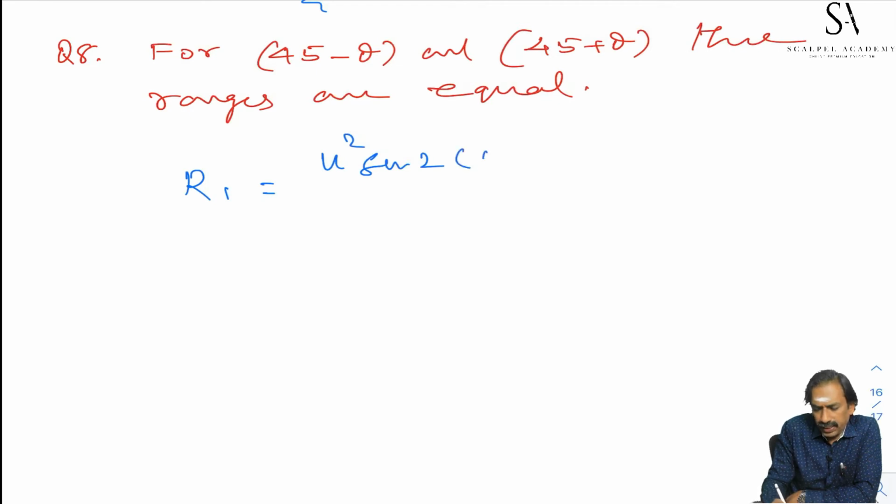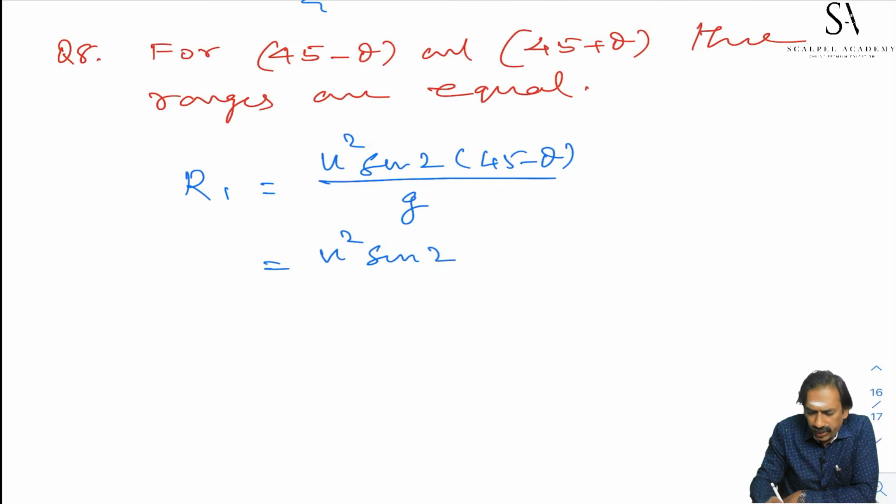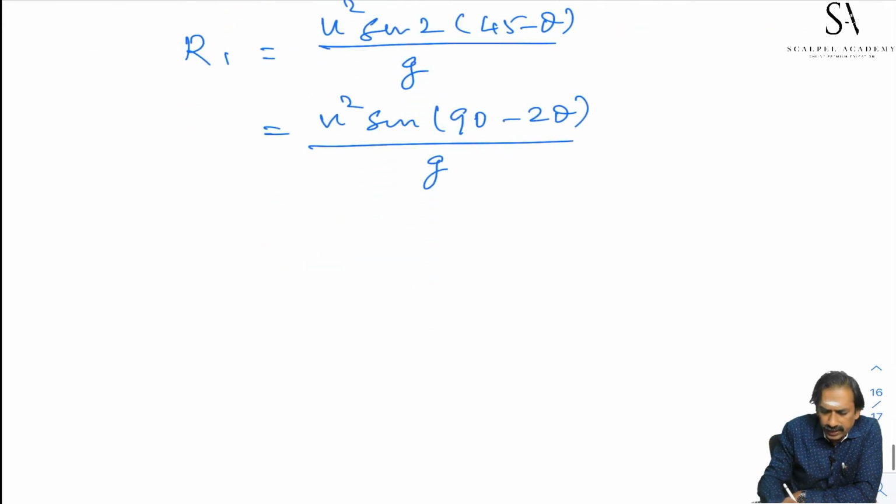That angle of projection is 45 minus theta, by g, that is equal to u square sin 2 into 45, sin 90 minus 2 theta by g. Sin 90 minus 2 theta is cos 2 theta by g, R1.